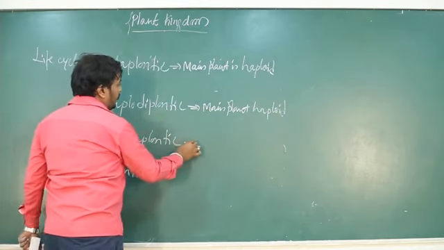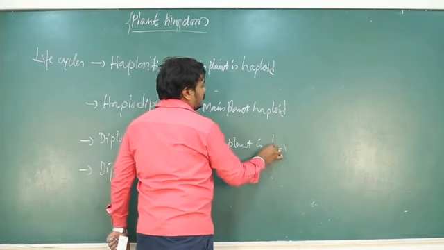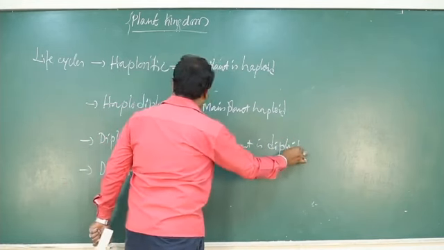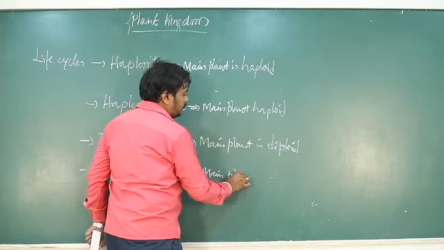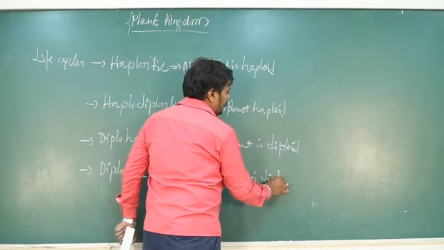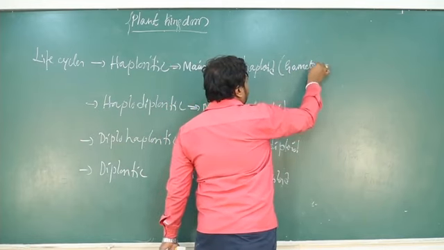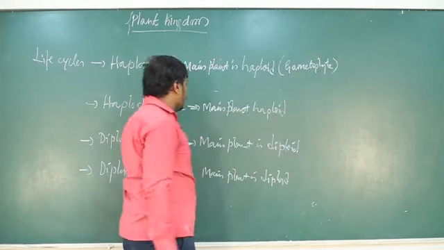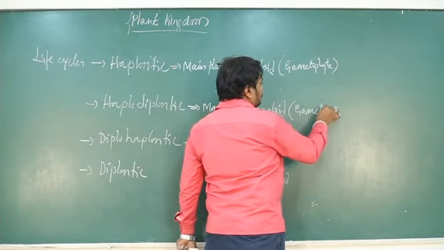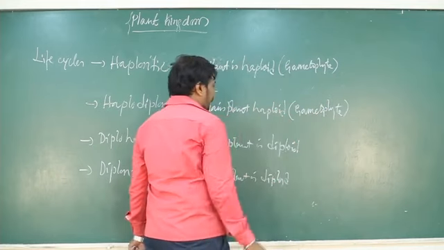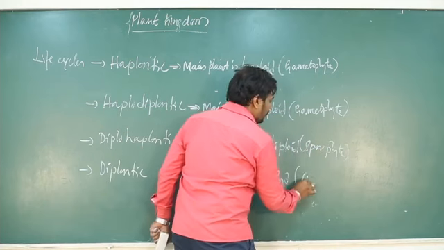Okay, so in diplohaplontic the main plant is diploid. So in diplontic also the main plant is diploid. So if the main plant is haploid, it is the gametophyte. Main plant is gametophyte. So in diplohaplontic, the main plant is sporophyte. Here also it is sporophyte.